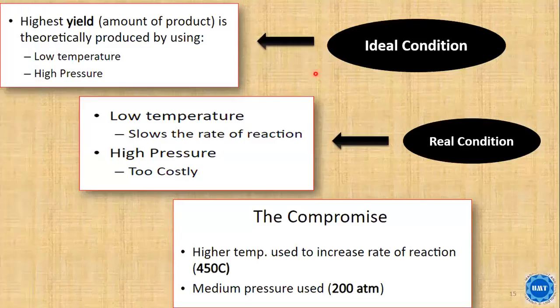What were the ideal conditions for the production of ammonia? For the highest yield, theoretically it is produced by low temperature and high pressure. In real conditions, low temperature slows down the rate of reaction and high pressure is too costly. So we have to make a compromise. And how did we do it? We raise the temperature to increase the rate of reaction, taking it up to 450 degrees Celsius, and we use medium pressure, up to 200 atmospheres.